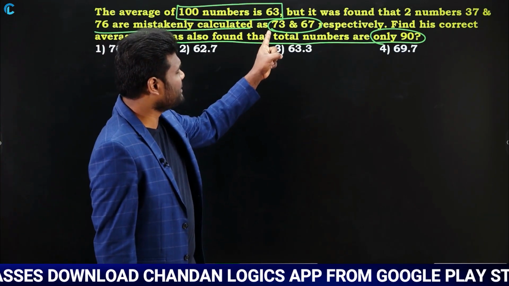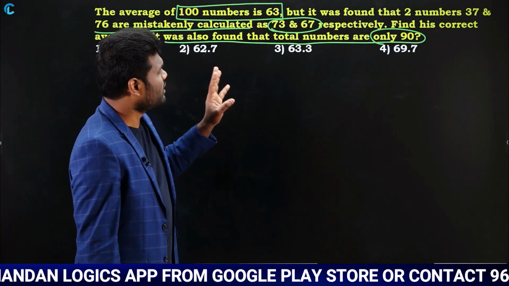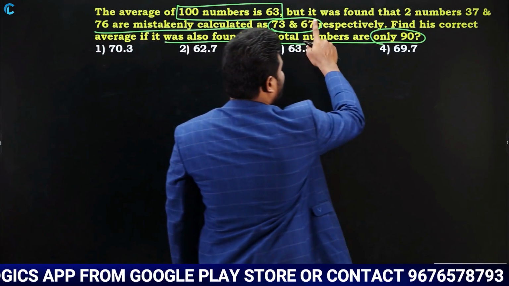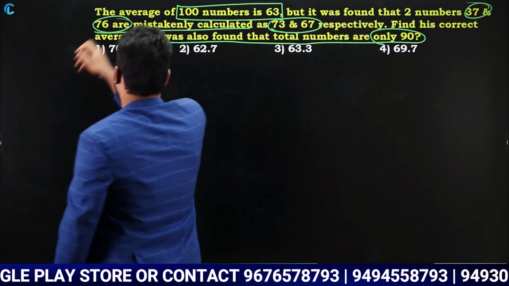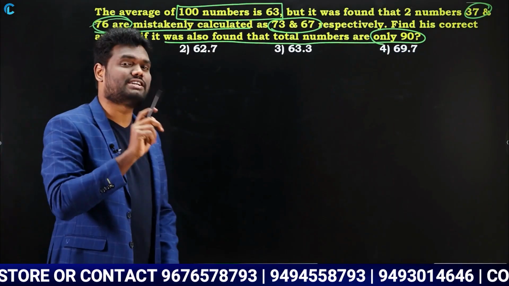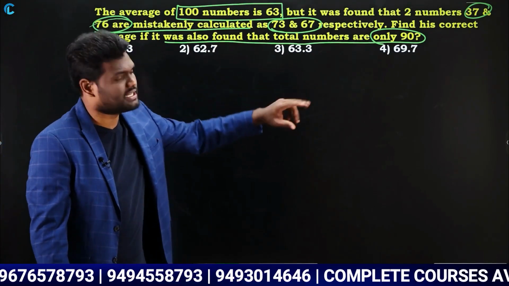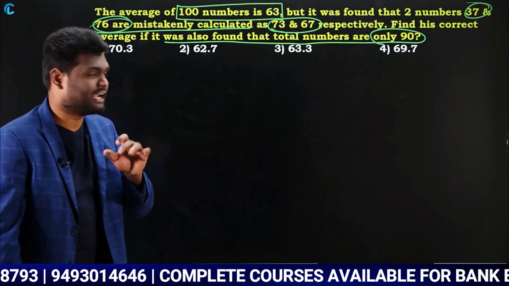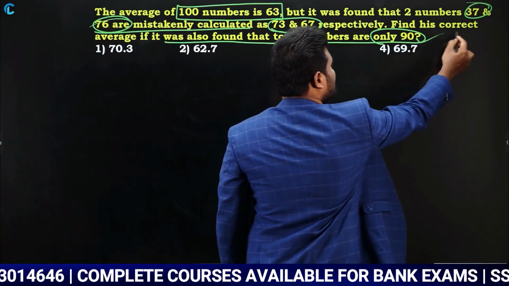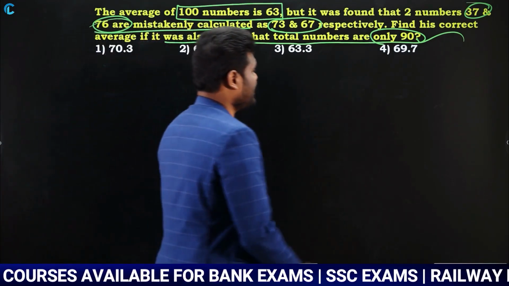Actually they were supposed to take the numbers as 73, 67. But look here once, what it is saying? But it was found that 2 numbers, 37 and 76, actual numbers are 37, 76, but mistakenly calculated as 73 and 67. And it is also saying that the numbers are not 100 numbers, we have only 90 numbers. What is the correct average? That is your question. Okay, let us look at that.